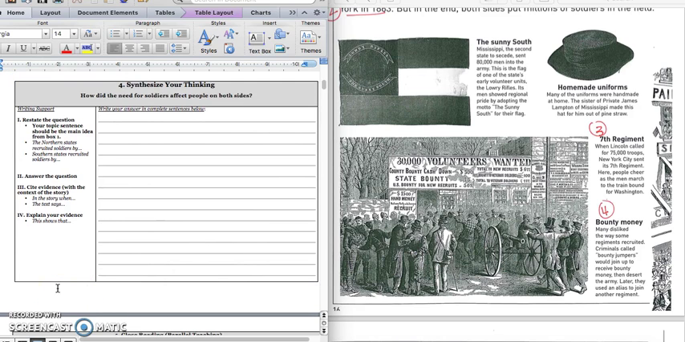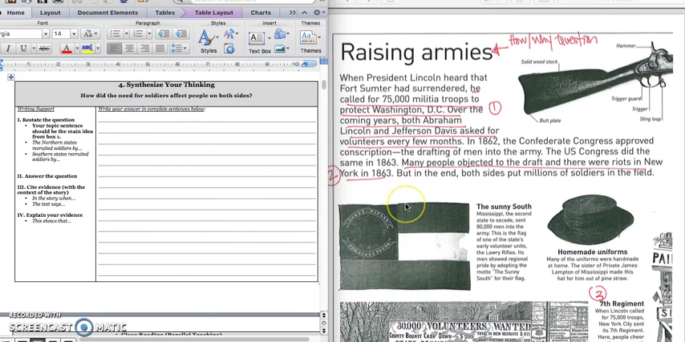It says, how did the need for soldiers affect people on both sides? Let's go back in your text. We know that both sides recruited people to the army through regular volunteers or by forcing them in the draft. And I want you to think about how that would affect the people who are being drafted and the families that they left behind.